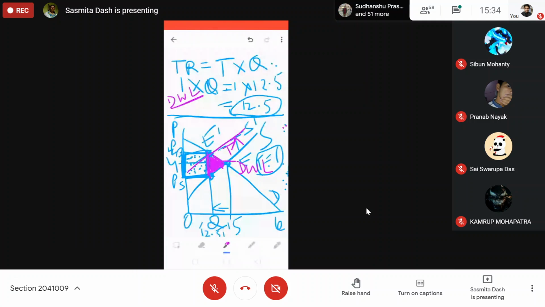How much will be the deadweight loss, or loss to society, due to tax? Anybody? This triangle area, you cannot find out?